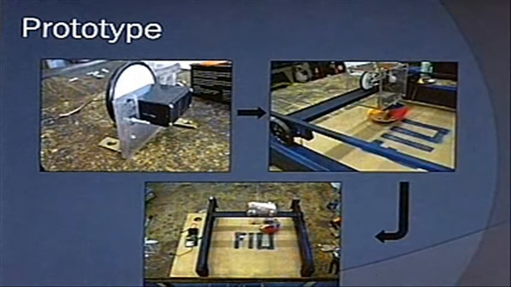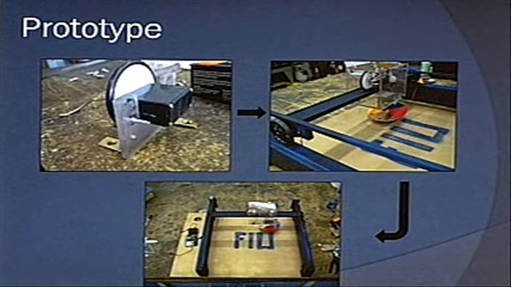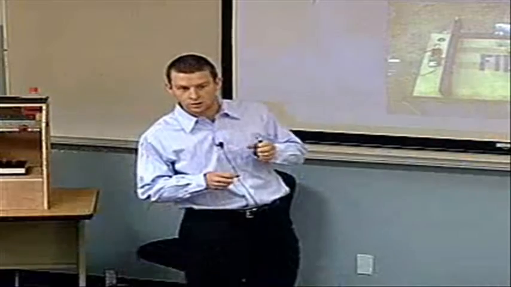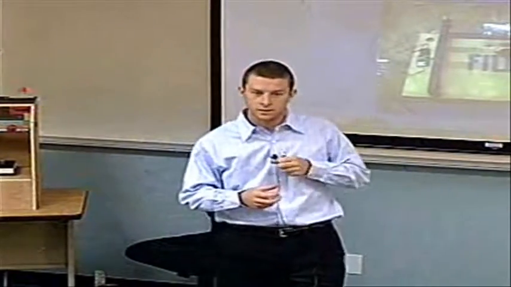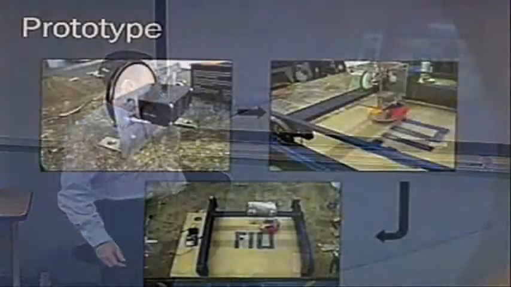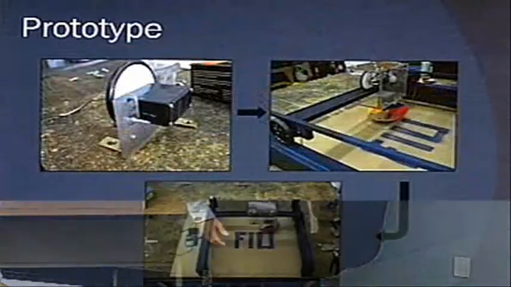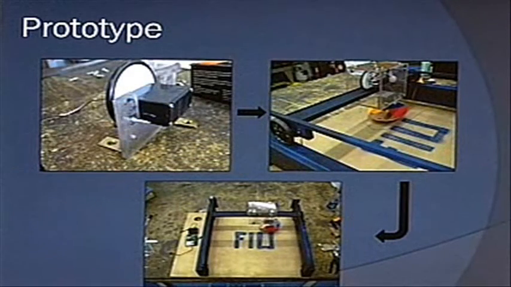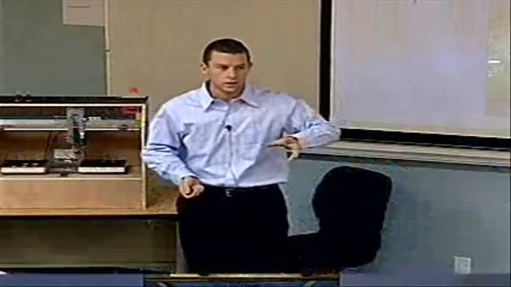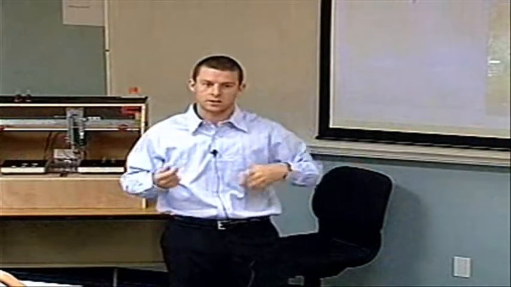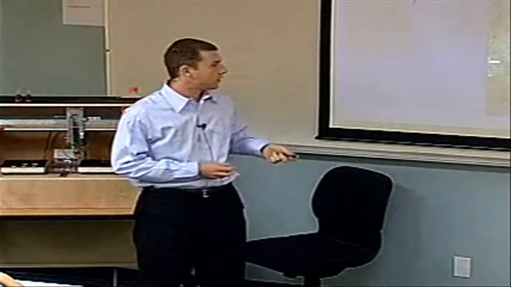So this is just some of our original prototyping. As you can see, we used the plexiglass to build the end effector. And here at the end, this end effector is also plexiglass, and that's where you have your markers, which are threaded. So we thread those into this bottom. What happens is, as the system draws, this end effector is going to move back and forth along the beam, and this whole horizontal beam is going to move up and down along the vertical beam. Actually, it's all horizontal, but you get the picture. And as it's doing that, this plate at the bottom is going to rotate, causing a different marker to be touching the ground at one time. And so you can have different colors drawing along the x.